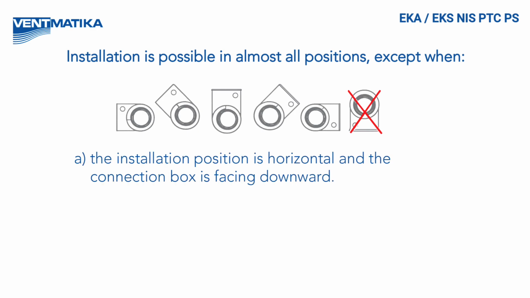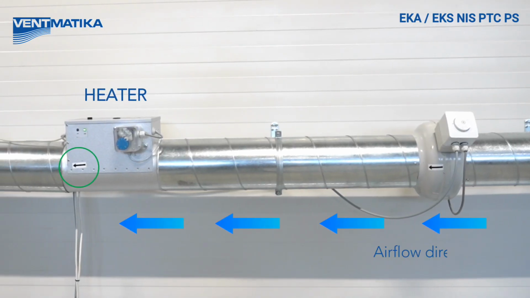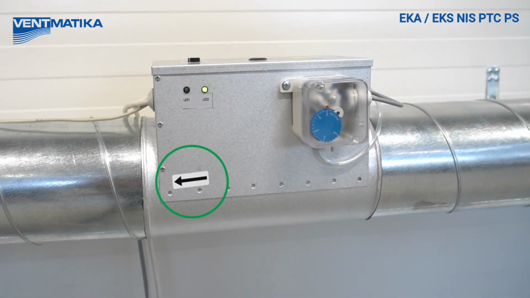The installation position is horizontal and the connection box is facing downward. B. The installation position is vertical and the airflow is directed downward. Install the round duct heater in accordance with the airflow direction, as indicated on the housing.